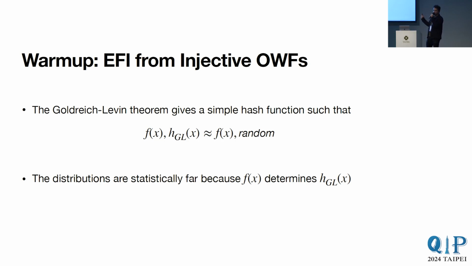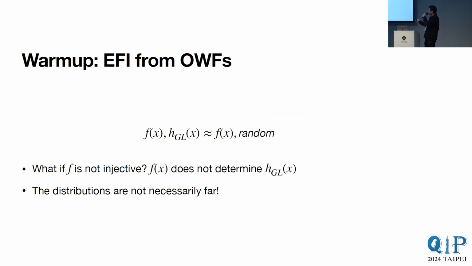Now, we want to build EFI, which, as the name says, have to be far and indistinguishable. So if these two distributions are our candidate EFI states, we get indistinguishability. We just need to show that they are statistically far. And the way we show that, here at least, is because f of x is injective, f of x basically determines its preimage x, which in turn determines the hash of x. While in the second distribution, since this last bit is sampled randomly and is in no way determined by f of x, it is clear to see that these distributions have some statistical distance.